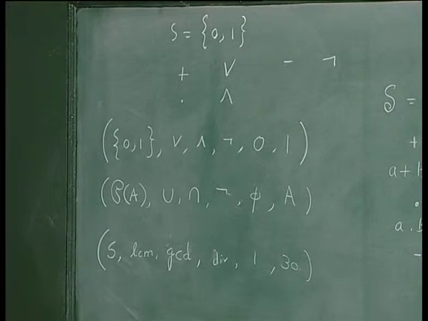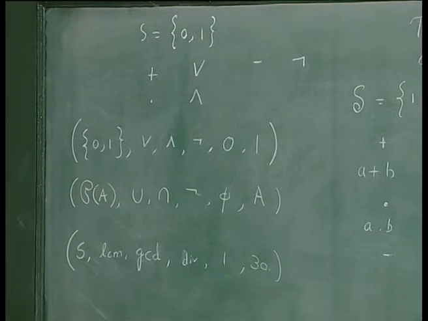Now, if you take like this, it again forms a Boolean algebra. You have to check all the 10 axioms.